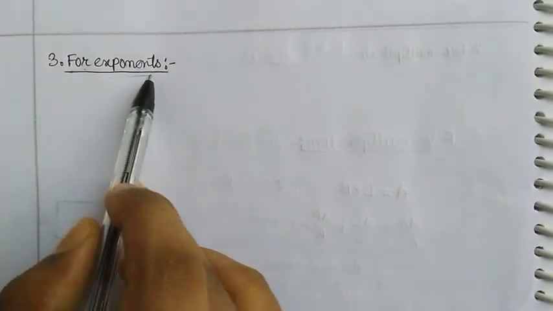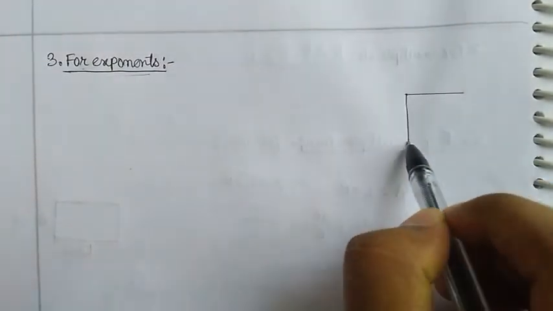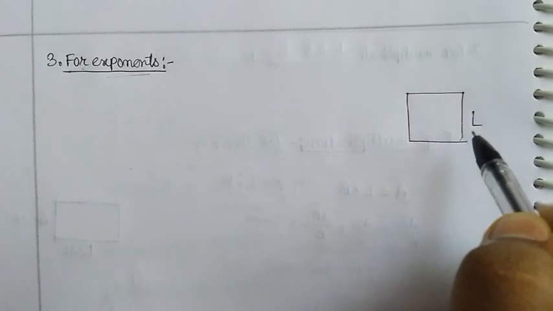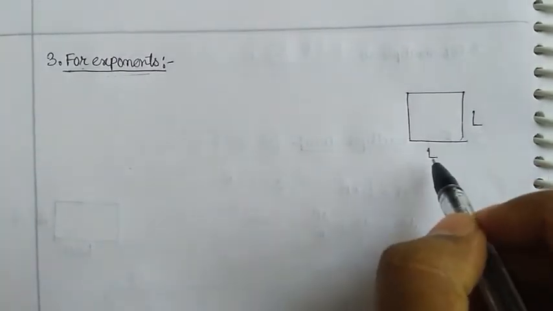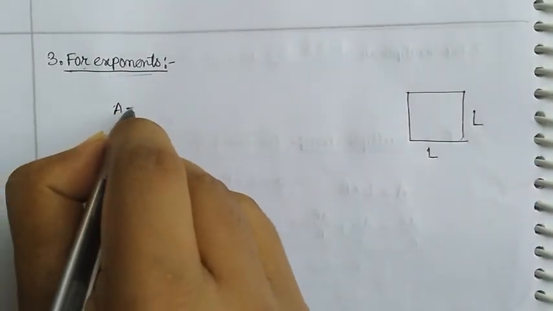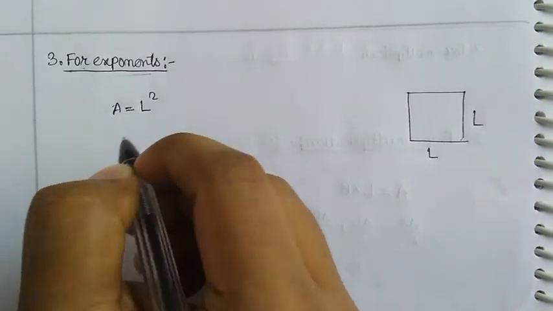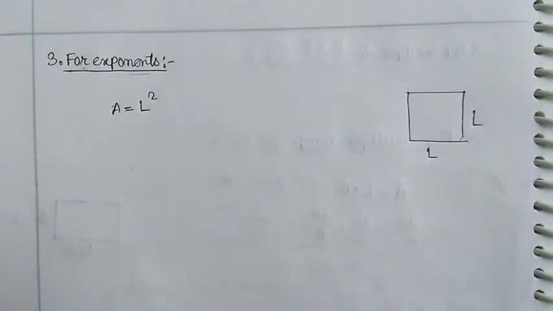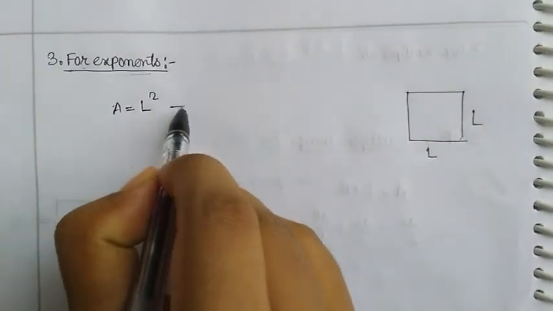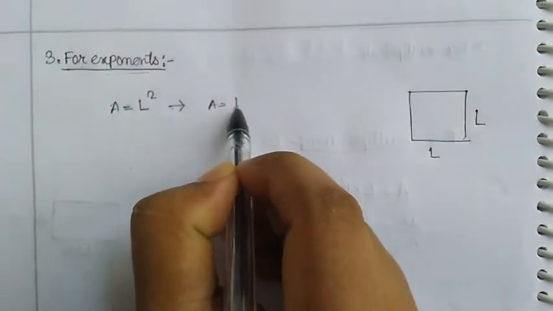Let's take the third type, that is for exponents. Now what are exponents? You know that exponents are basically terms raised to some powers. To make it easy to understand, let's take the example of a square of length L. Now what will be the area of this square? Area A will be equal to L square. Now in this case the combination of error is same as the combination of error for multiplication. You can write this as A equal to L into L.